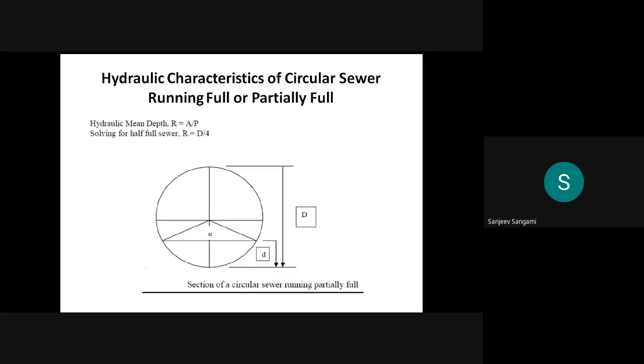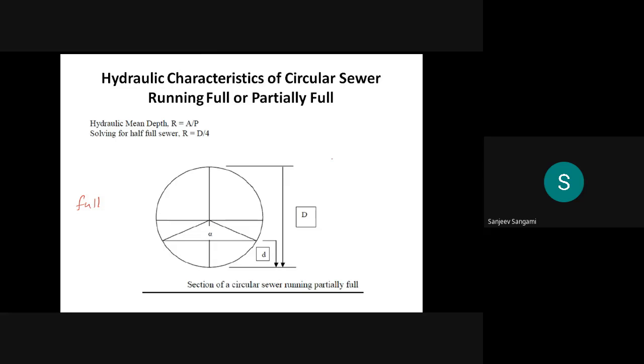Whatever formulas we have discussed are used to calculate velocity in the sewers. The first case is when it is completely full.